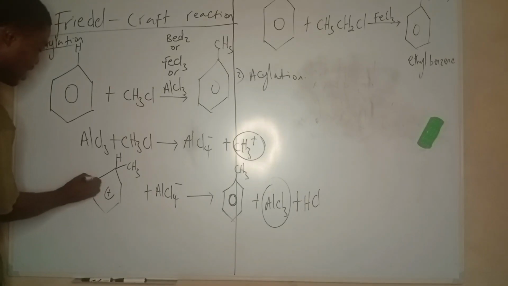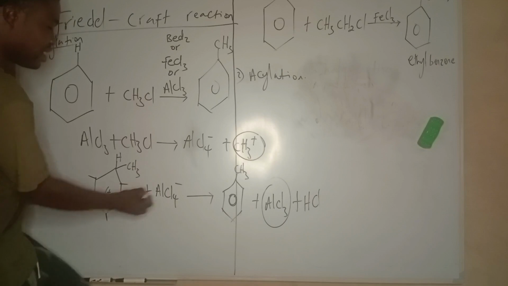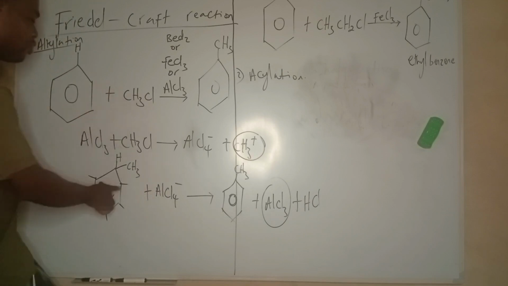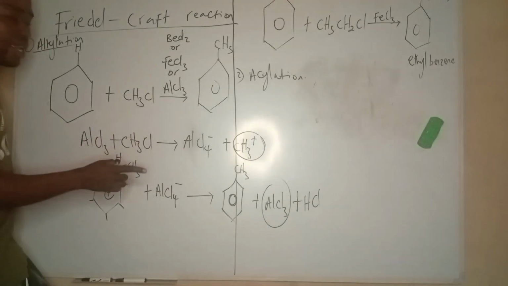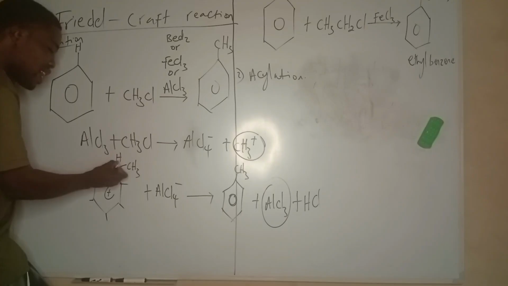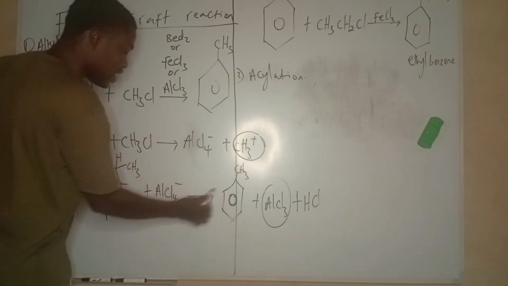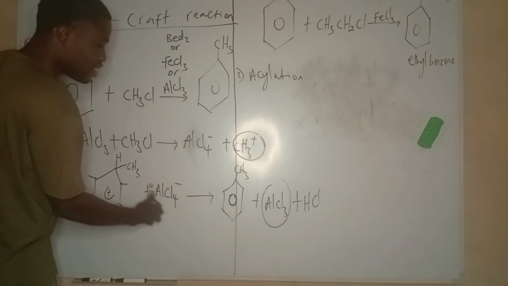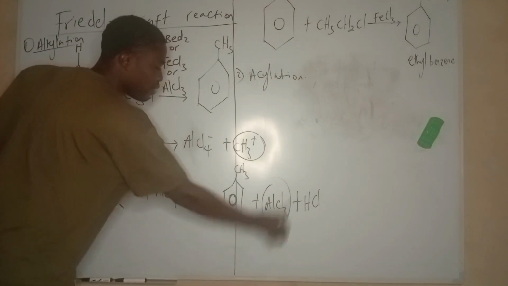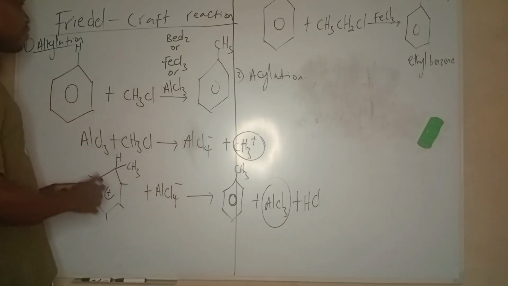There's hydrogen here, here, here, here. Remember, if you remove all the hydrogens, it's going to destabilize the ring. The goal is to stabilize the ring. So it removes the hydrogen here, and the methyl group remains there. The chlorine that removes the hydrogen forms HCl, and we have the catalyst back. So the catalyst is chemically unchanged. This is the mechanism for alkylation.